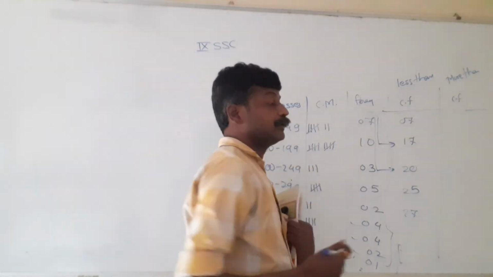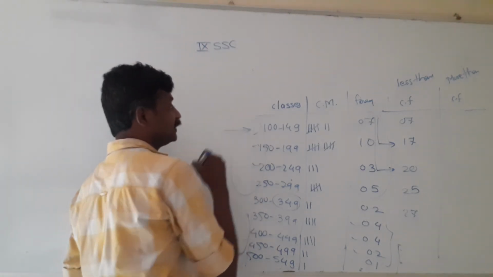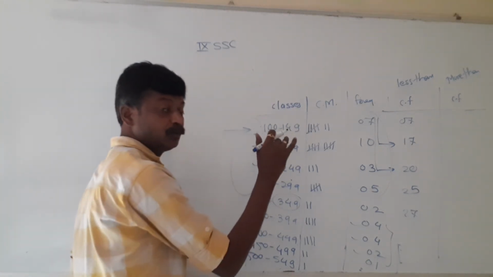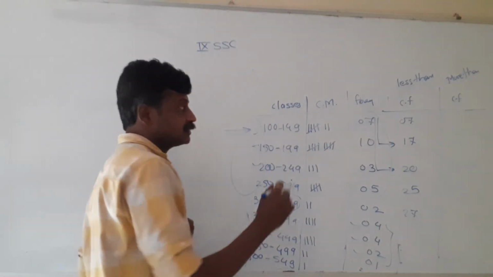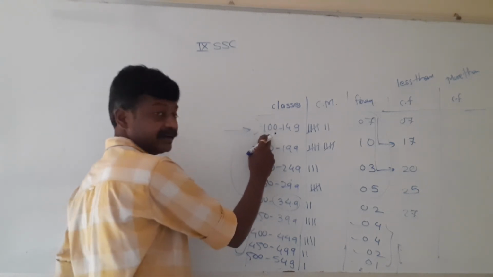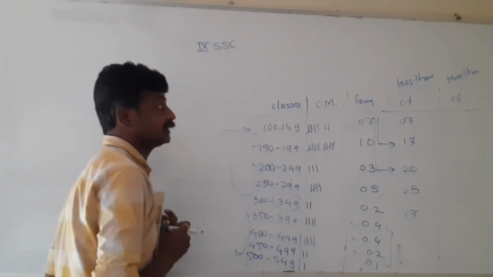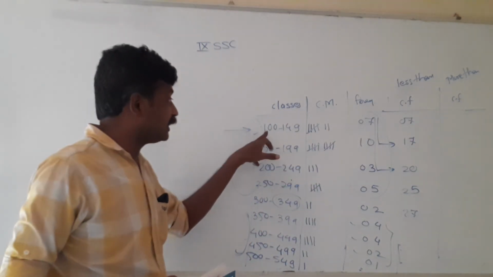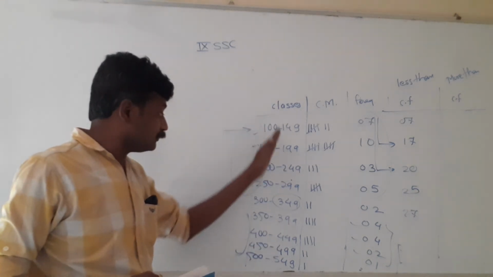Next, cumulative frequency more than type. If we consider the first class, cumulative frequency more than is always more than the lower class limit. Less than the upper class limit and more than the lower class limit. The lower class limit is here 100. So less than 100, sorry, cumulative frequency more than lower class limit. More than 100, this is also more than 100, this is also more than 100. So addition of all will come.